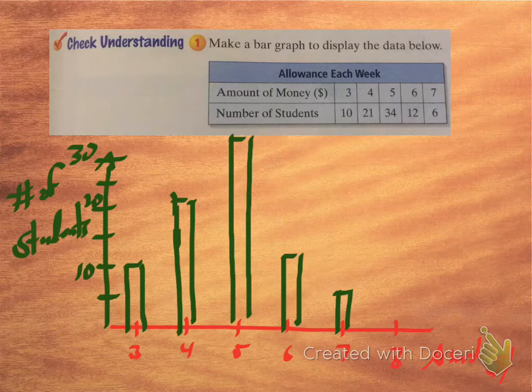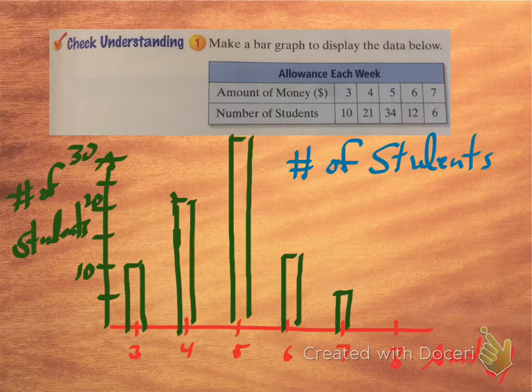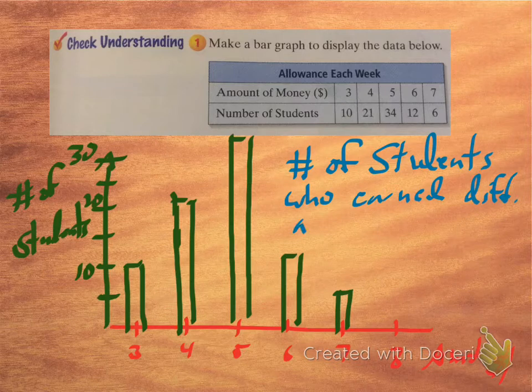All right, and so what this bar graph is representing is the number of students who earned different amounts of money or something like that. And we might actually know from the context that maybe this is how much money people made, I don't know, selling gift wrapping paper or something like that. So number of students who earn different amounts of money. And you can use abbreviations just as long as you have a title on your graph.